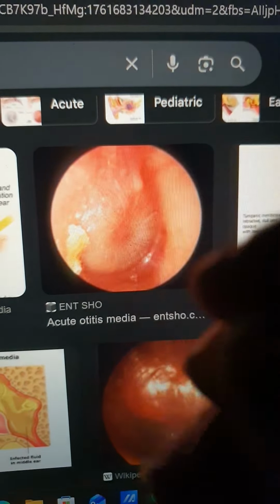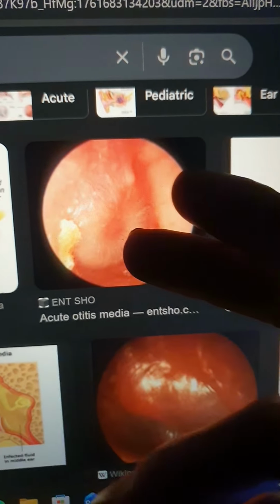So thank you very much. This was in a nutshell about acute otitis media, and that's all.